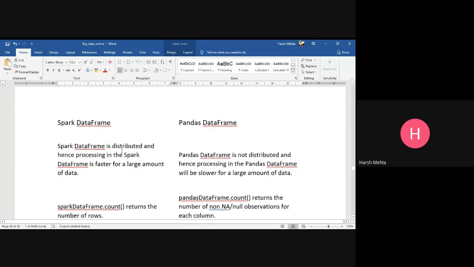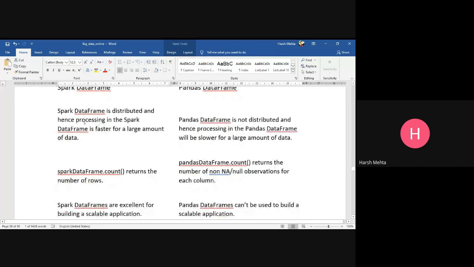Spark data frames are distributed. This one is very important. Hence, processing a Spark data frame is faster for a large amount of data. Pandas data frame is not distributed. When you take data in a Pandas data frame, it remains in the memory of only one computer. Spark data frame distributed means what? If there are multiple computers, our data frame will be distributed, and some part of the data will be placed on another computer, and like that we can perform these operations.